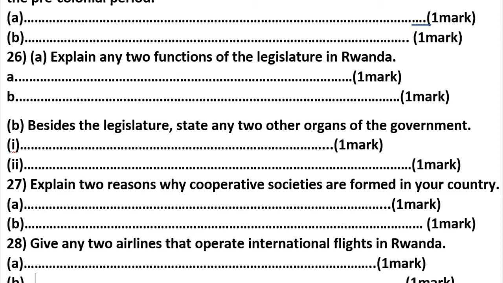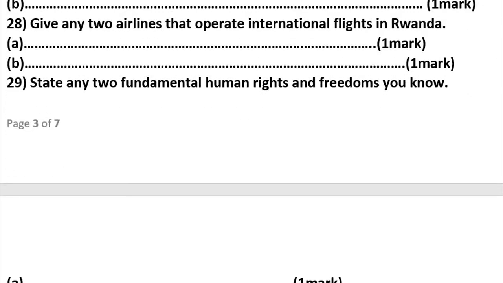Number 27. Explain two reasons why cooperative societies are formed in your country. Here we can say to increase employment, to advise farmers, to increase cooperation and easy exchanging of ideas. Thank you so much. Let's go to question number 28.